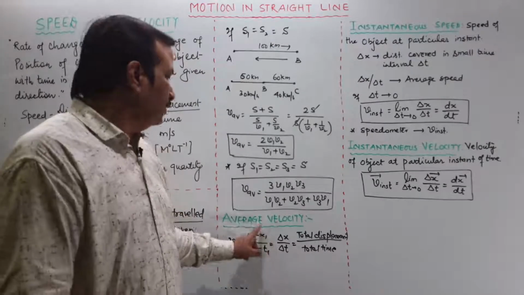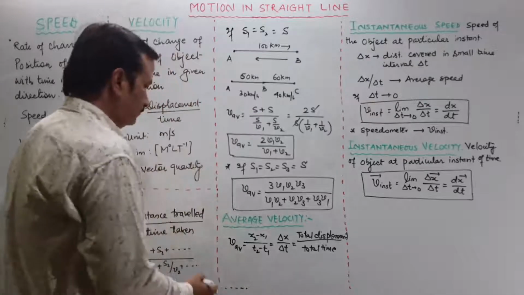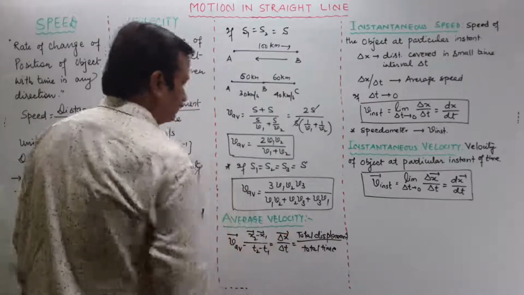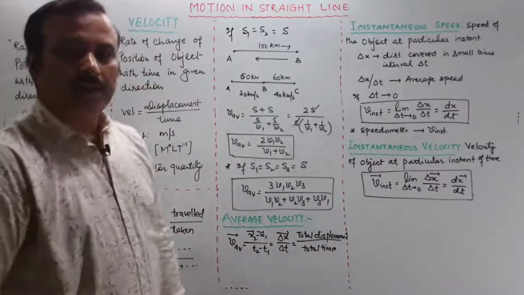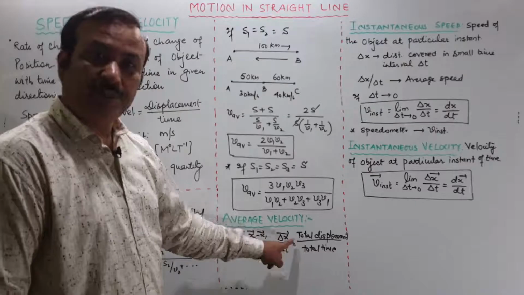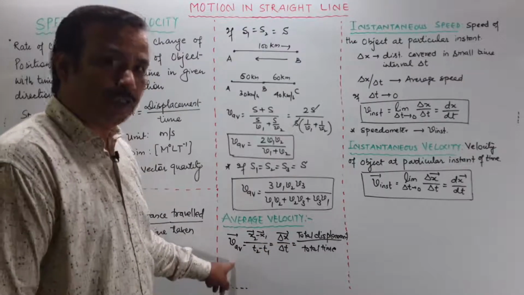It will give you average velocity. Yes, so average velocity it is, so we need to put the vector sign over it, which I forgot to write in the beginning.